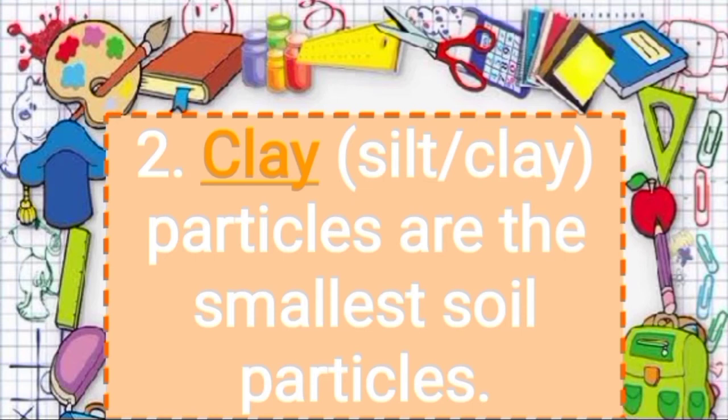So the question is dash particles are the smallest soil particles.